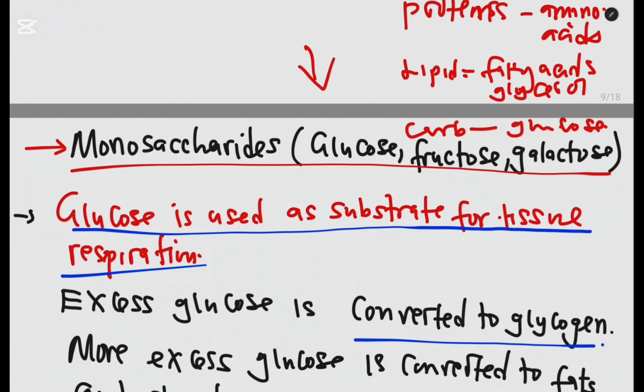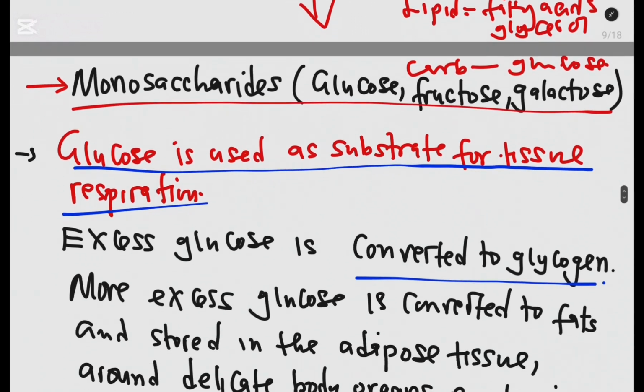So if the body has a lot of energy, it uses some of the glucose there and then, but if it's in excess, some of it is converted for storage. Then if you have even more, because the body can store only a certain amount of glycogen, about 400 grams, where does it go?